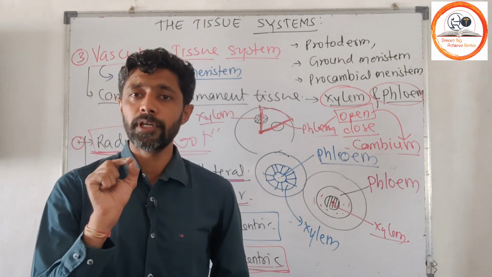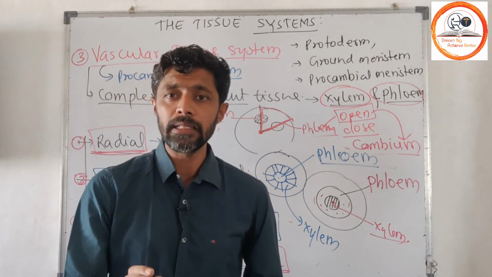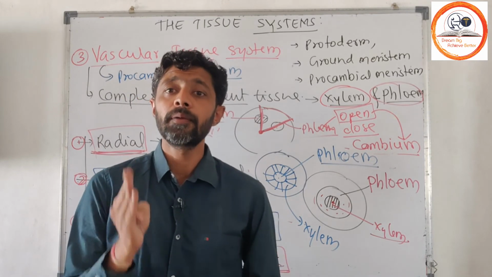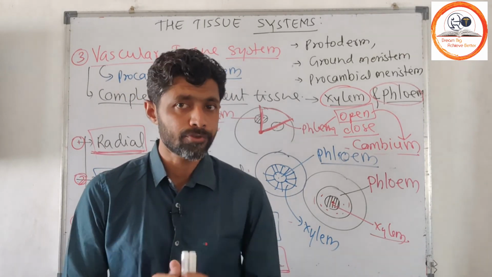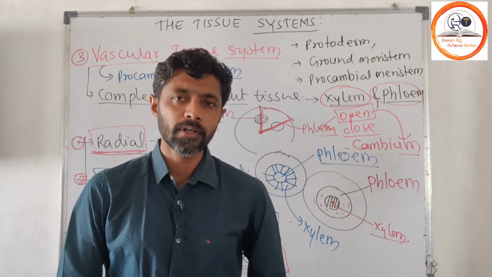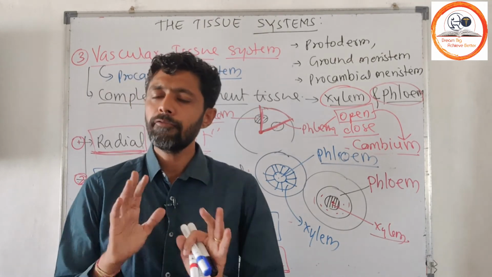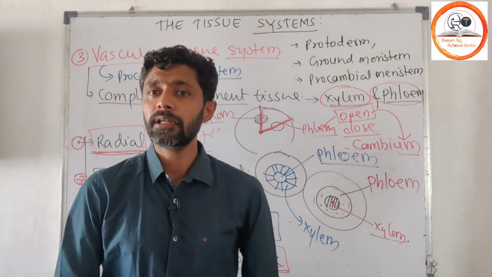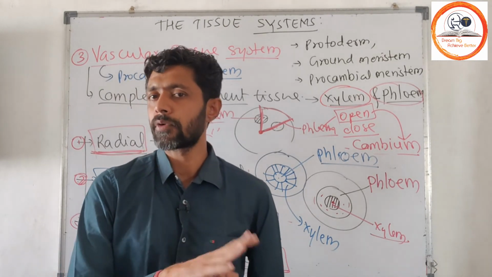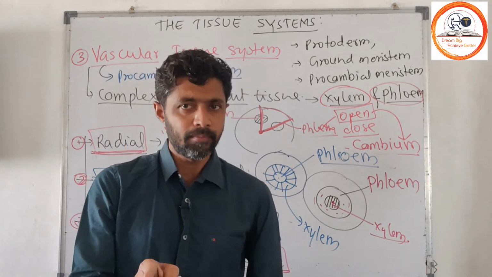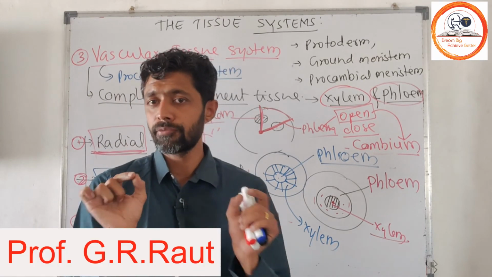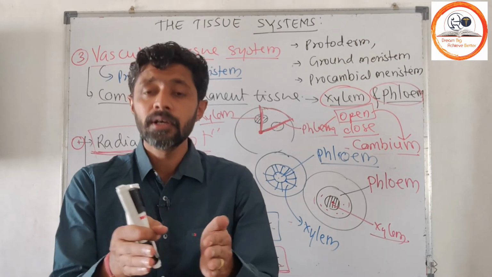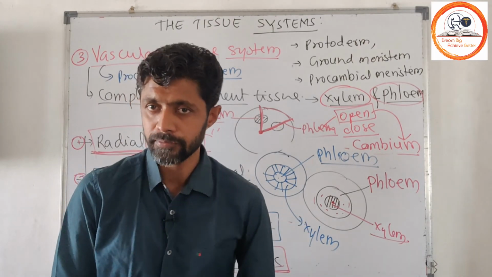The cambium which remains present in the vascular bundle is called vascular cambium. If vascular cambium is present in your vascular bundle, then we call it an open vascular bundle. If vascular cambium is absent in the vascular bundle, then we call that type a closed type of vascular bundle. And if cambium or secondary meristem is present in between the vascular bundle, it is definitely going to increase the girth or thickness of that particular part.